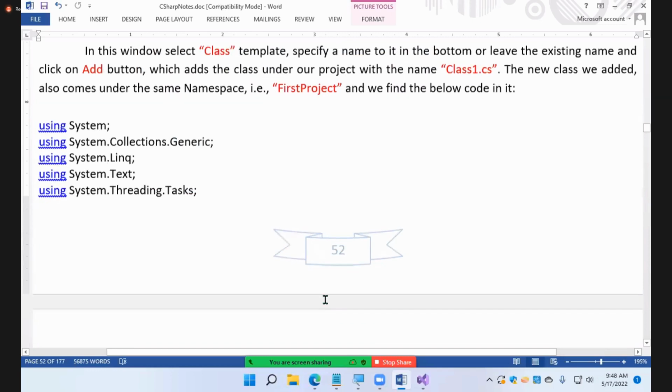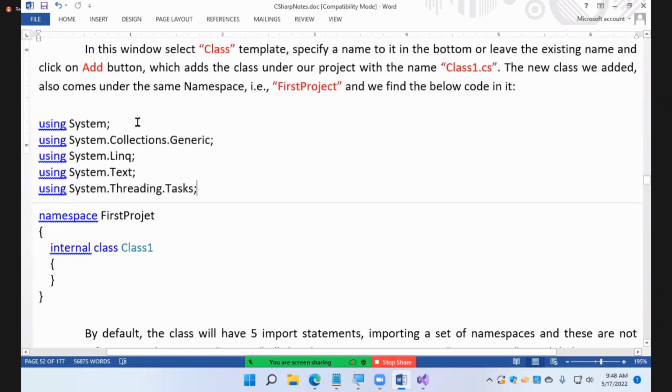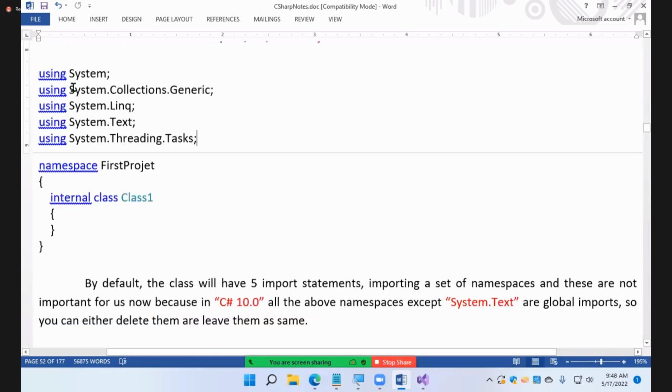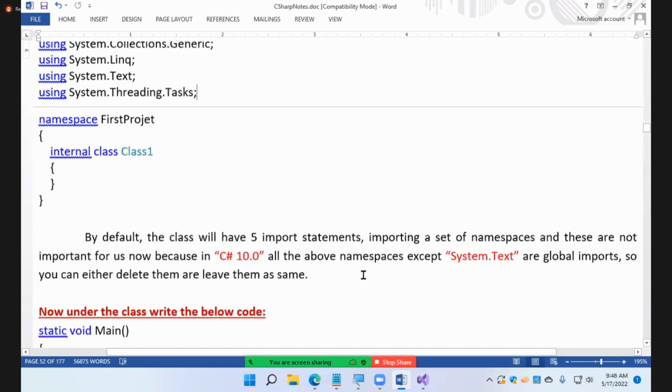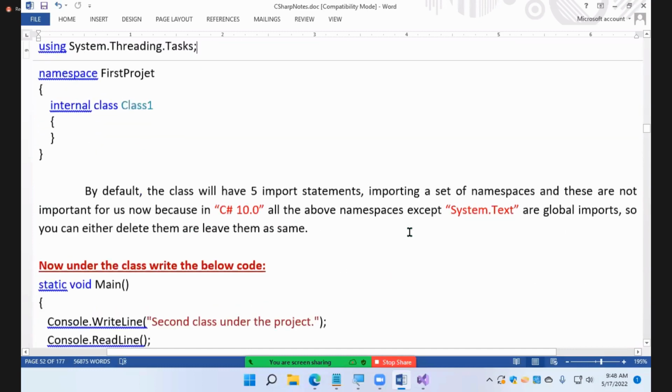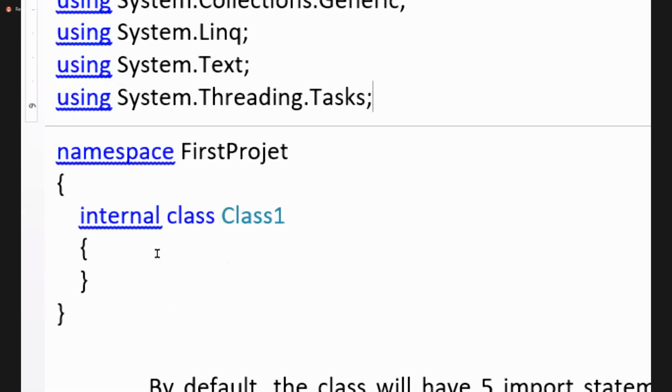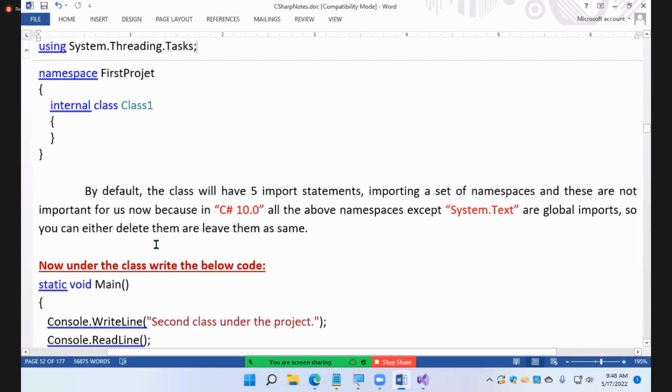At the top you have the using statements, and below that you have the namespace. By default the class will have 5 import statements, importing a set of namespaces. These are not important for us now, because in C# we don't need all of these namespaces except System. The others are global imports, so you can either delete them or leave them. I generally delete them to reduce the code, because all these things will count towards the size of your project in the future. Don't forget that. Every statement you write counts toward the project size. That's why I generally delete them.